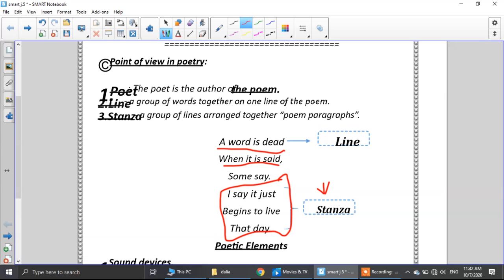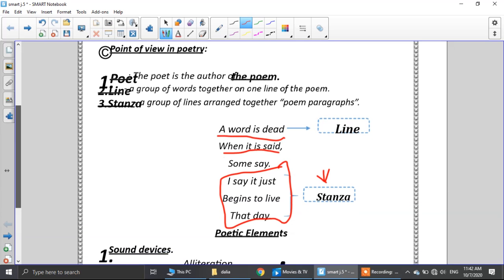it's called stanza. What's the meaning of stanza? A group of lines. What about the stanzas? The group of stanzas is a poem. Again, so the stanza is a group of lines. The poem is a group of stanzas.